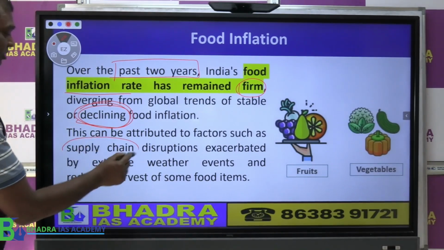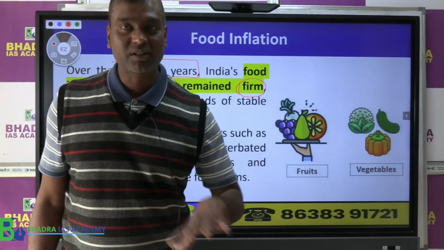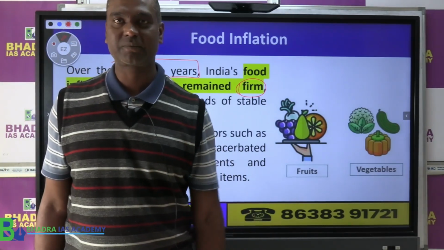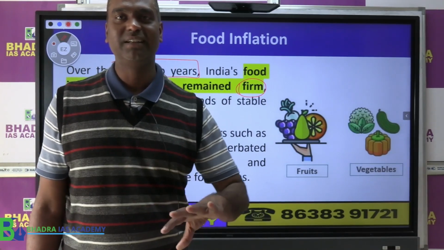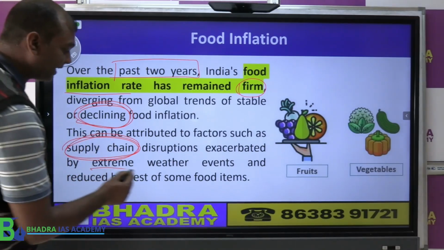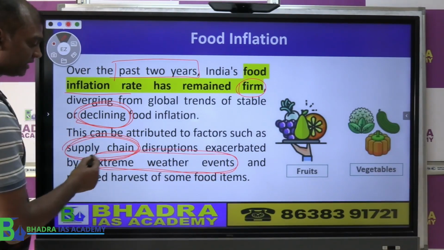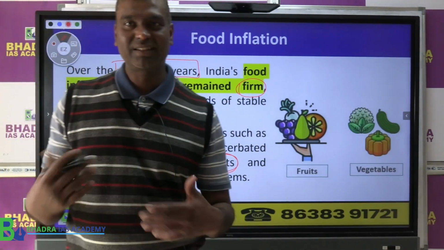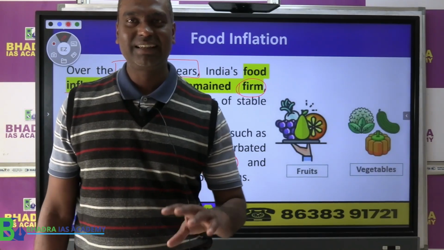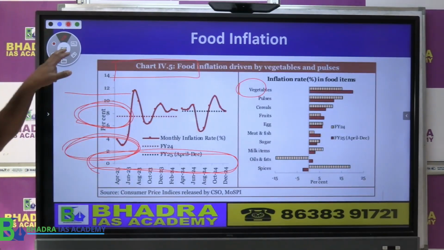There was a disruption in the supply chain. That means basically there was a problem in the production of these food grains. So some problems were faced in the supply chain. It was affected because of extreme weather conditions, what we call climate change or weather change, due to which we could feel the effect on inflation in the last few years.